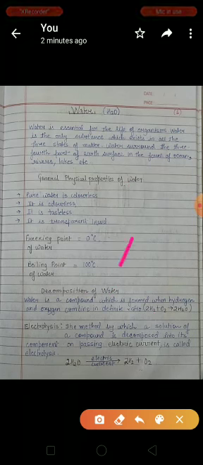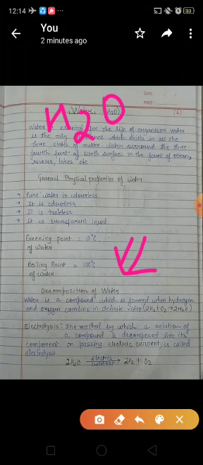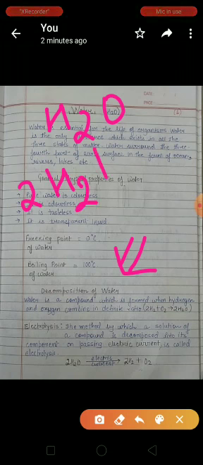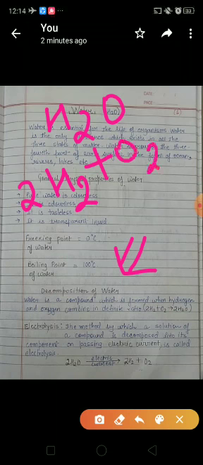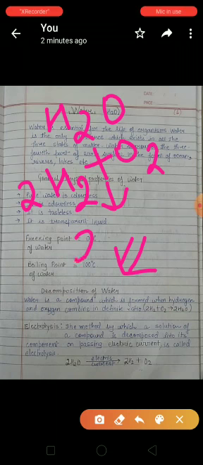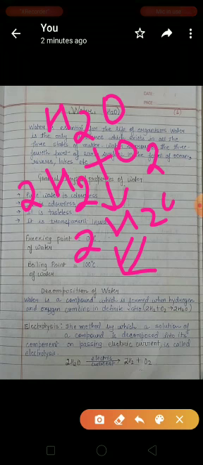Now comes the next topic, that is decomposition of water. As we know, what is the formula of water? It is H2O. It is made from the reaction of hydrogen and oxygen, resulting in the formation of water. So we have to study the reverse process.